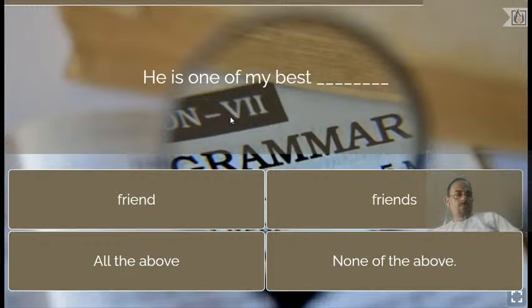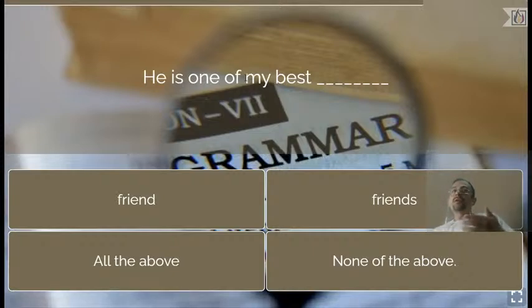Okay, so dear students, always remember that one of is also followed by the plural form of the noun, like one of my teachers, one of my friends, one of my brothers, one of my sisters, one of my uncles, one of my aunts.